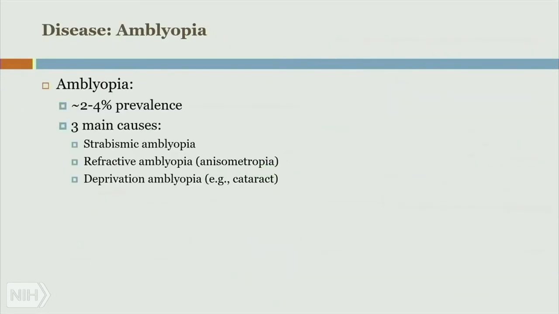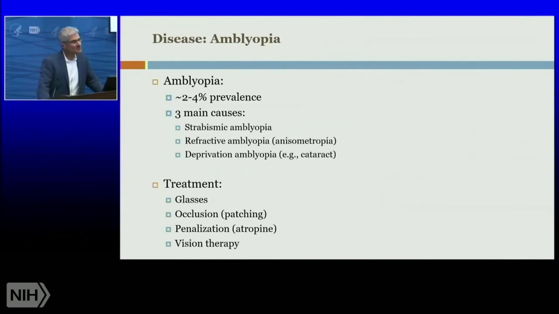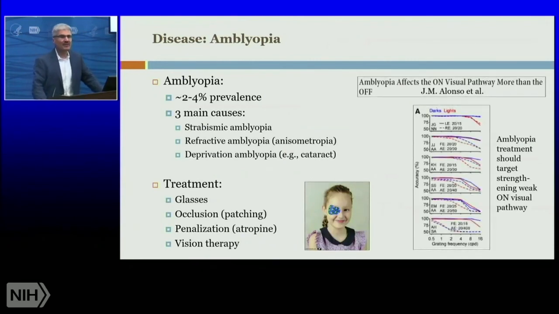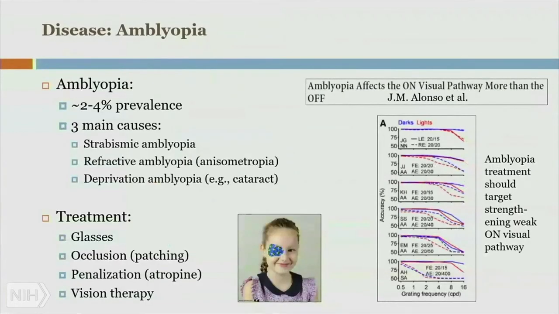Amblyopia, the different types of amblyopia. In terms of treatment, you want to try to fix the refractive error, or you do the occlusion, blocking the dominant eye, or you penalize the dominant eye by adding some atropine, or vision therapy that I'll talk about in a bit. Now, we have a number of success stories in this program, including one by Dr. Alonso, very recently published, which showed that the on visual pathway is more effective than the off. This is the light versus dark, and so this is a potential place where you'd want to focus your therapy.